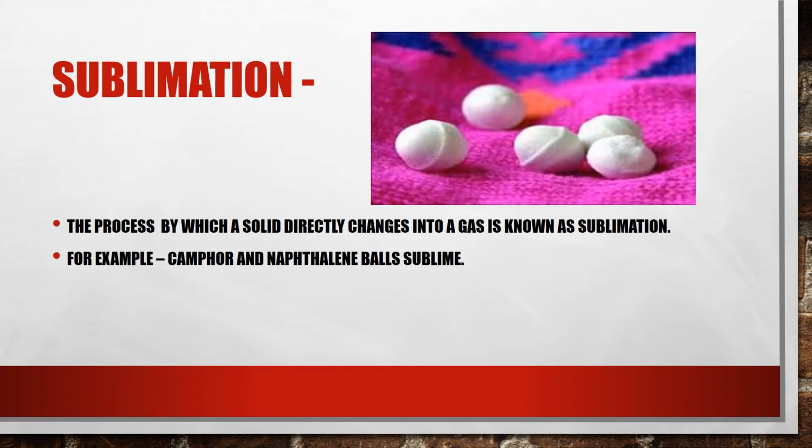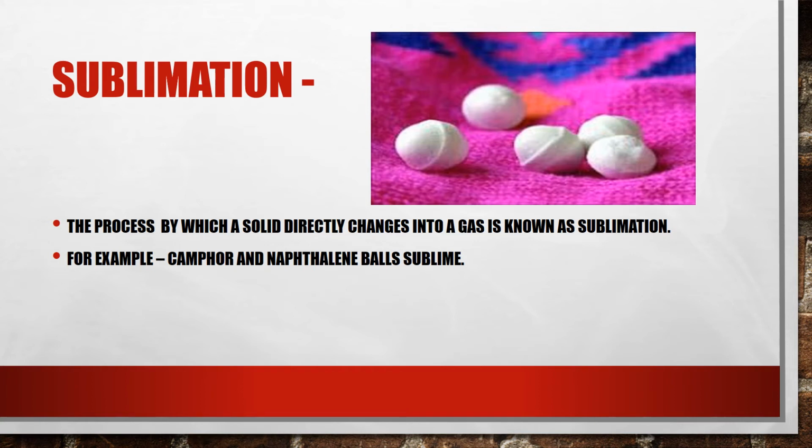Next is sublimation. Children, the process by which a solid directly changes into a gas is known as sublimation. Like if you must have seen mothballs, or they are known as naphthalene balls. What are they used for? The naphthalene balls are generally kept with the woolen clothes or your new clothes, to protect the clothes from insects.